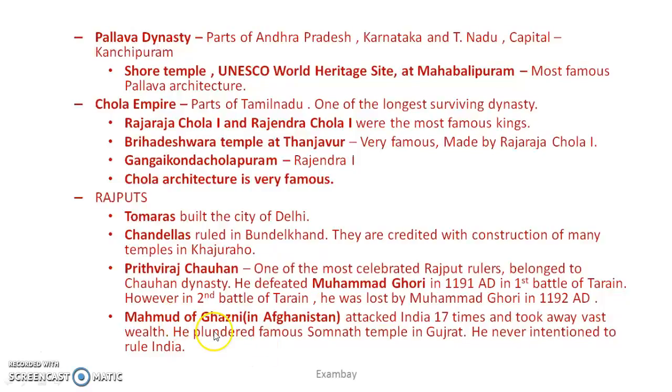Then we have one point for Muhammad Ghazni. He attacked India 17 times and he never intended to rule India but only to plunder the wealth of India, and he plundered famous Somnath temple in Gujarat. You have to remember this. Okay.